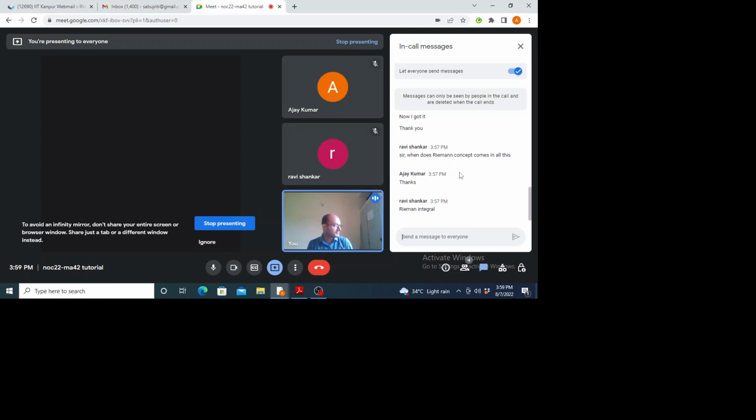Otherwise it will not appear the way it does in the real one variable case. So you can look at Brown and Churchill chapter 4, I guess. There is some derivation of the Cauchy integral theorem and formula. I guess that will somewhat clarify your concern about this Riemann integral. That is called the Cauchy-Goursat proof.